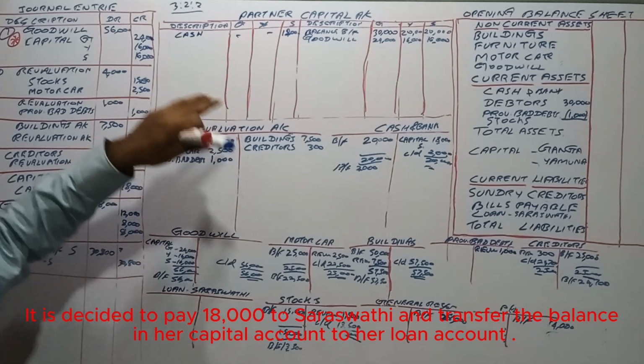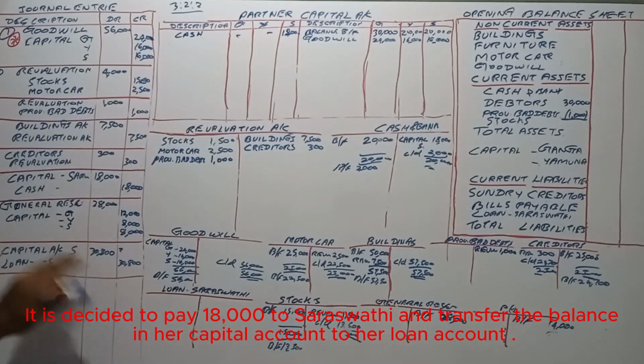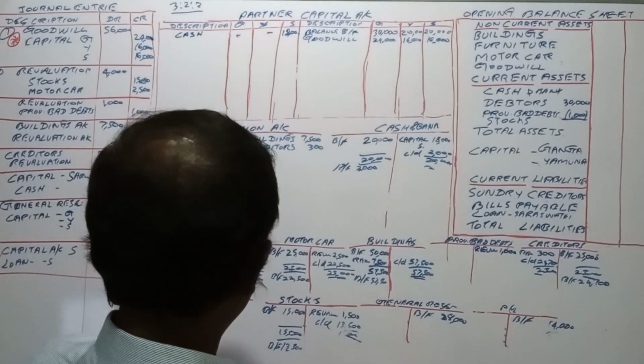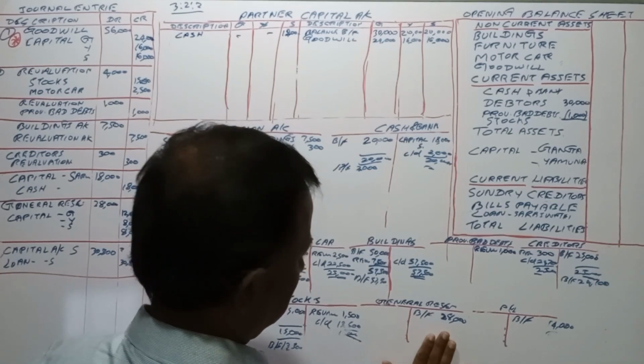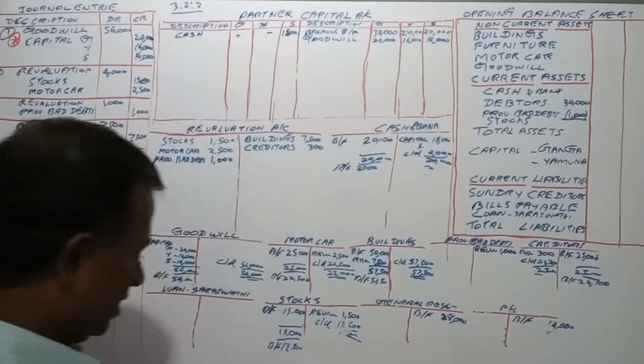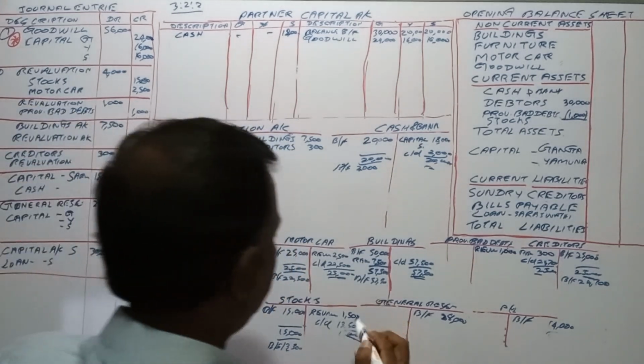The balance amount has to be transferred to the loan account. That we leave as it is, right? What are the other accounts available here? Loan is there, and the general reserve is there, 28,000. That has to be transferred to the capital account.